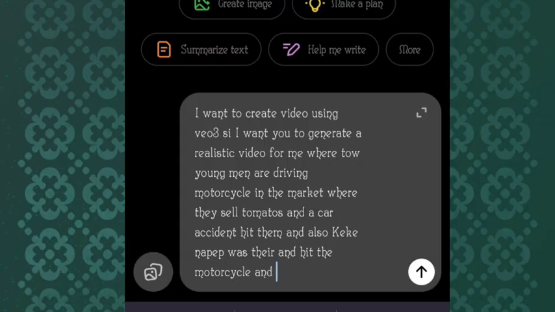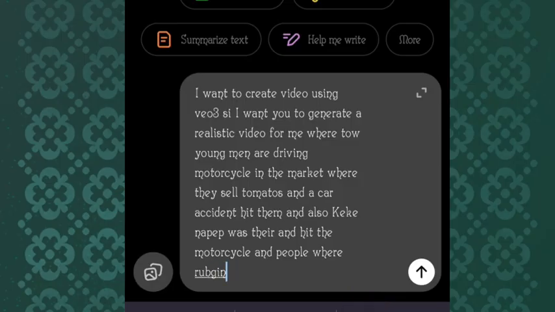And people were running. So this is what I want to give to ChatGPT now so that it can generate the video prompt for me.